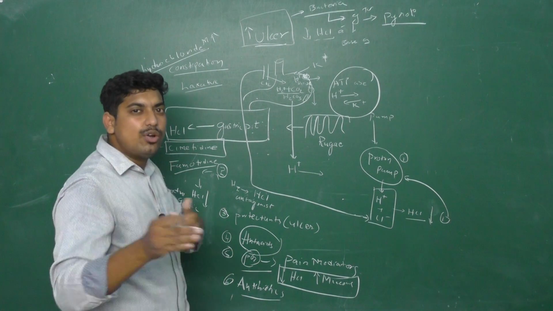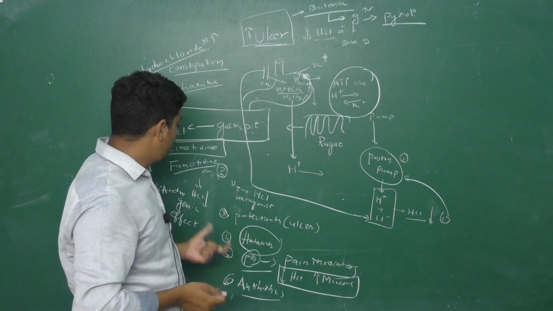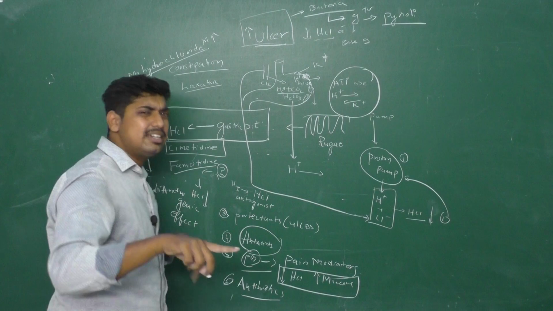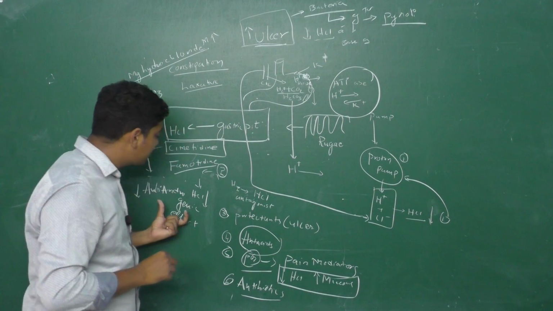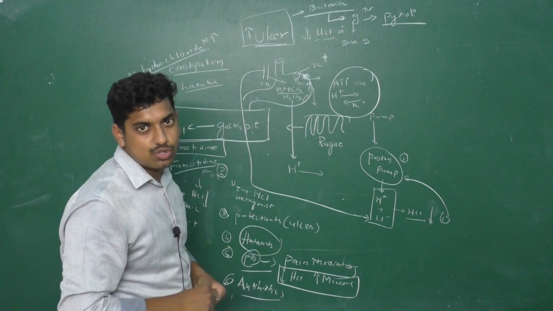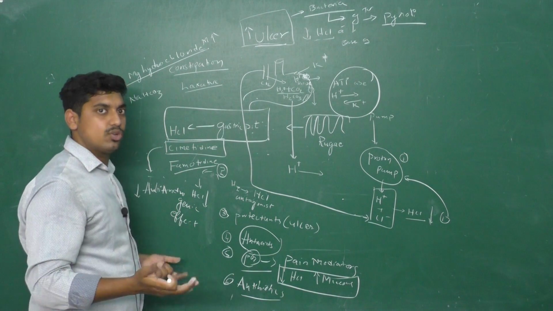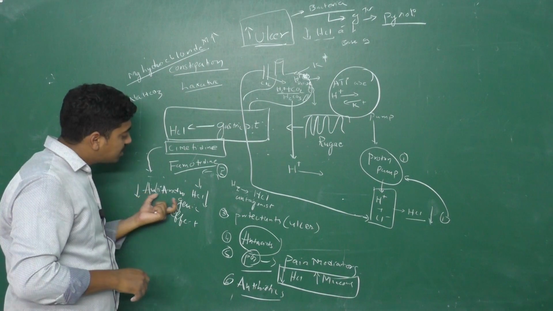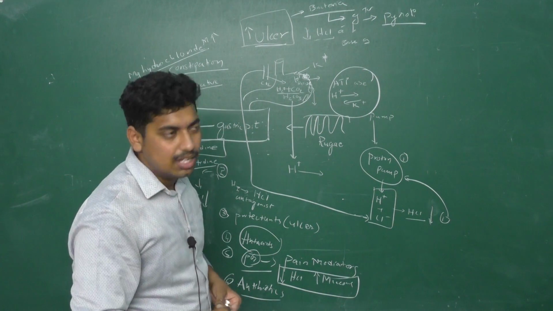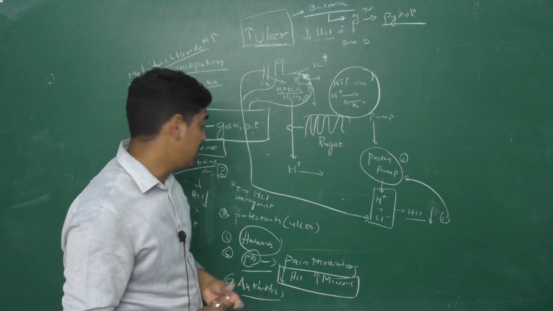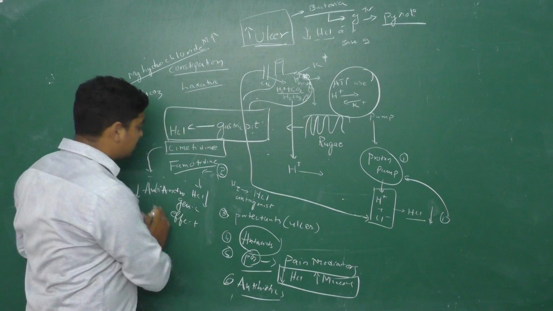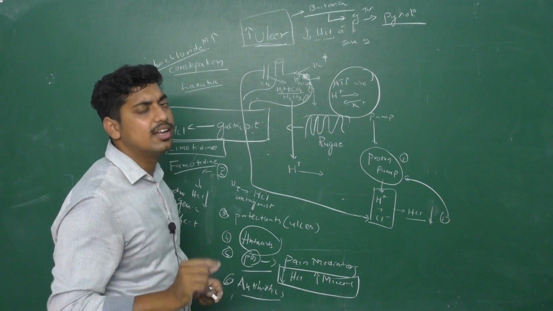Anti-androgenic effect means androgens will be decreased if we use cimetidine. There are other drugs which can produce an anti-androgenic effect, like spironolactone and ketoconazole. Spironolactone and ketoconazole are also in the class of drugs which can produce anti-androgenic effect. This anti-androgenic effect we will discuss in future; it is none of our business right now. I'm just telling you for your knowledge about cimetidine.